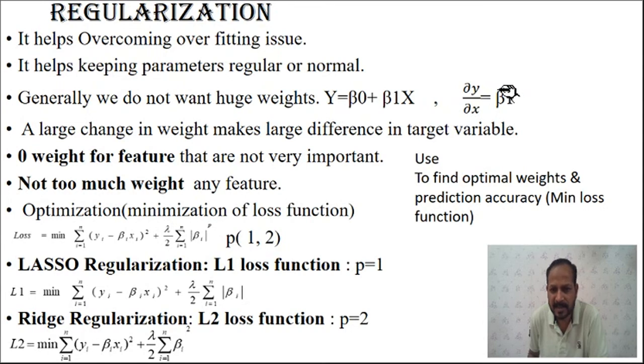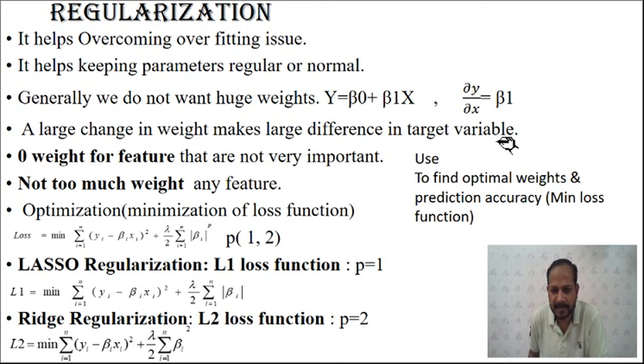So if you take the derivative dy by dx, the derivative of the dependent variable with respect to the independent variable, we want to find out the change in the y, or the output, with respect to the change in the input, and that will be equal to only beta 1.